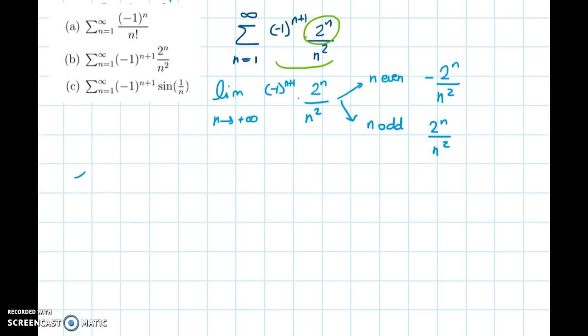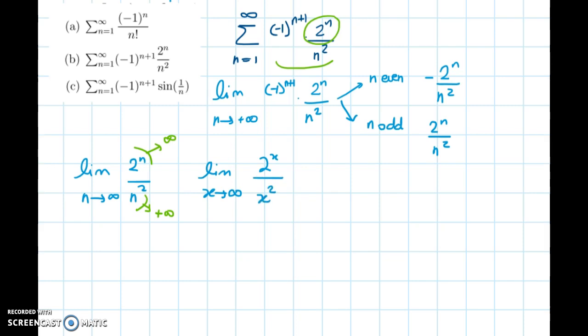So let's look at what is actually the limit of 2^n over n squared as n approaches infinity. Well, we know that both the numerator and the denominator are approaching infinity. So I'm going to look instead at the function associated to this, with limit x approaching infinity, so 2^x over x squared.